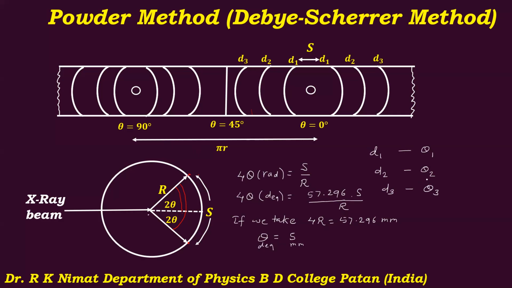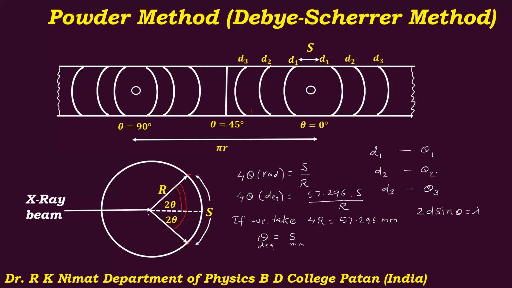And we know that if you know the theta values, you can use Bragg's condition for first order reflection, which is 2d sin theta equal to lambda. Lambda is fixed, a monochromatic wavelength.